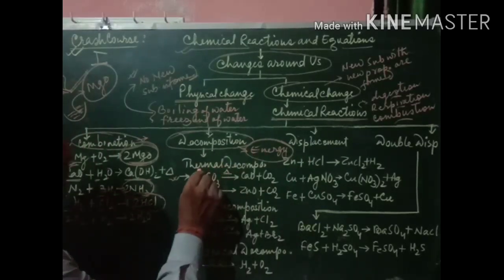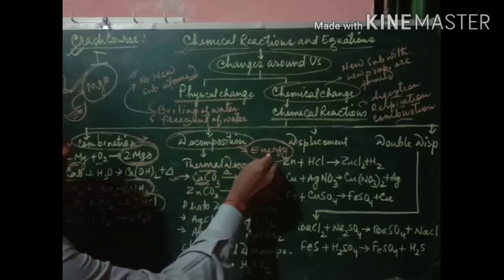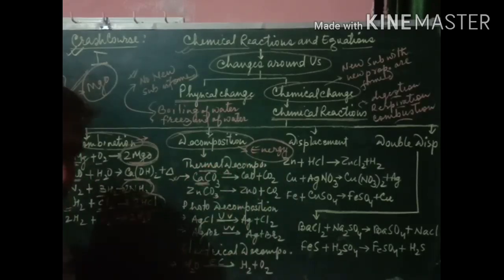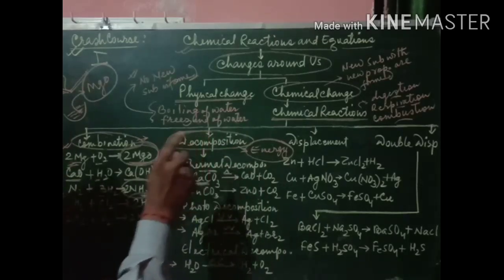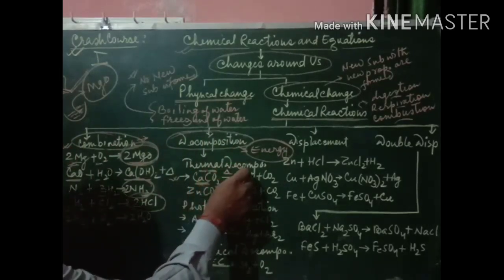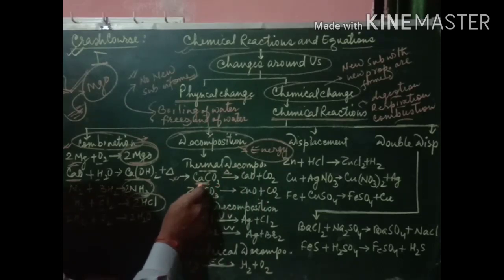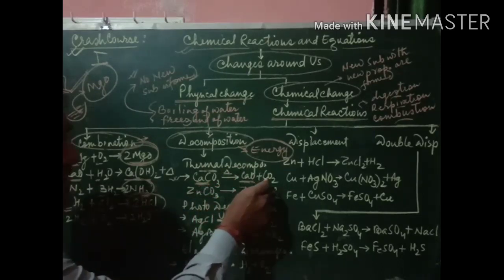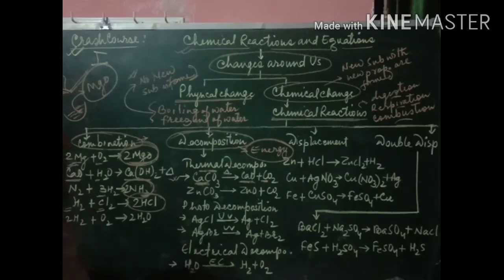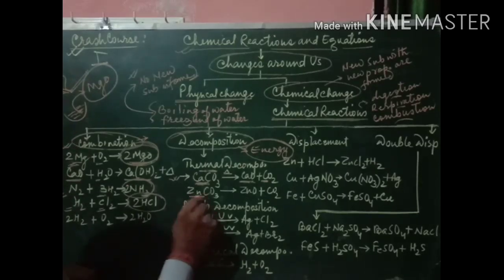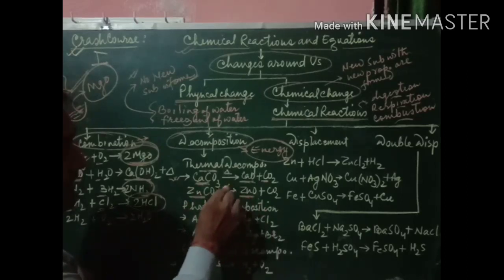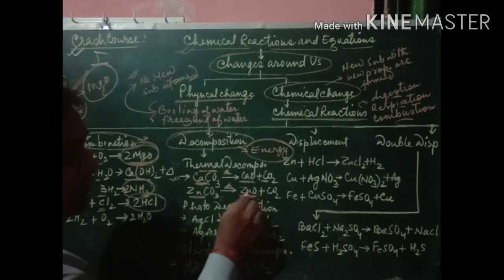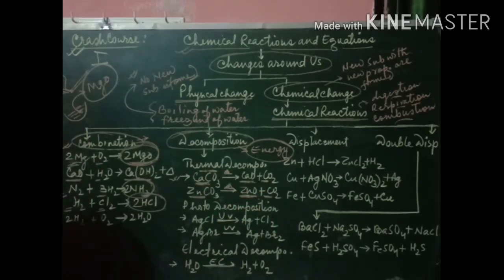So in thermal decomposition, the decomposition reaction where heat is required for the breakdown of a single substance is known as thermal decomposition, where calcium carbonate is broken into calcium oxide and carbon dioxide. Okay, so take the example of zinc carbonate. It is also broken down, and heat, delta, is required there. So zinc oxide and carbon dioxide are formed.